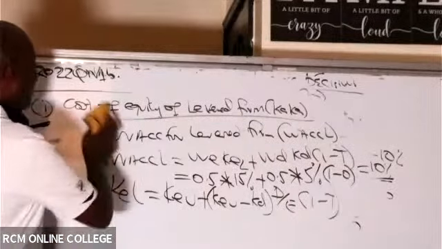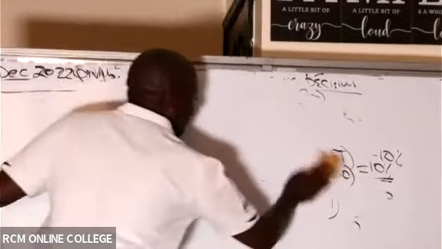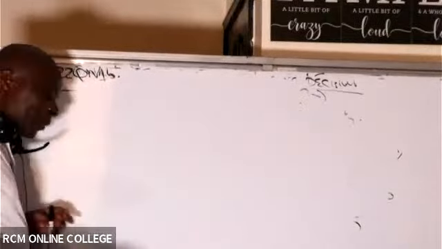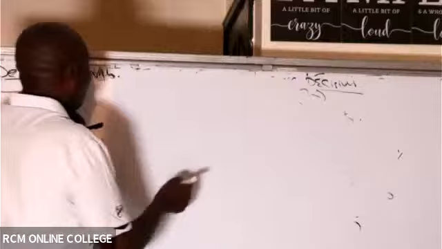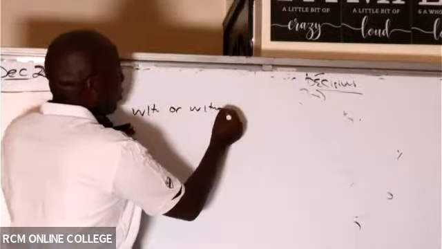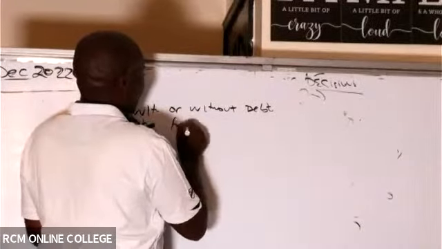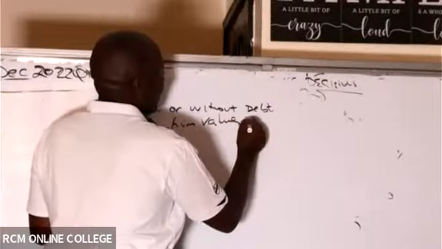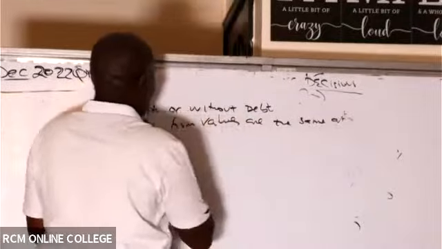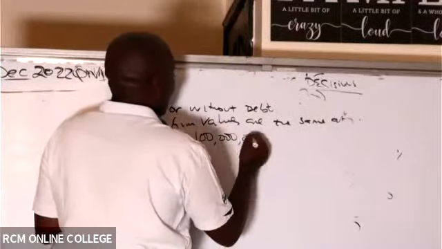Let me write down the comment under that table that you have made up there: with or without debt, the firm values are the same at Kenya shillings 100 million, if you wish to return those millions.